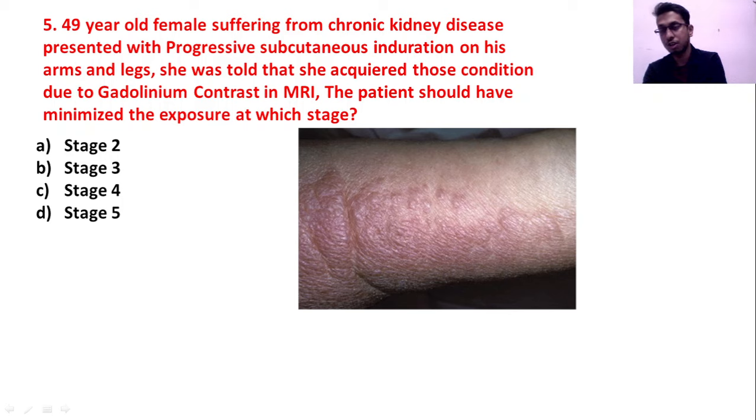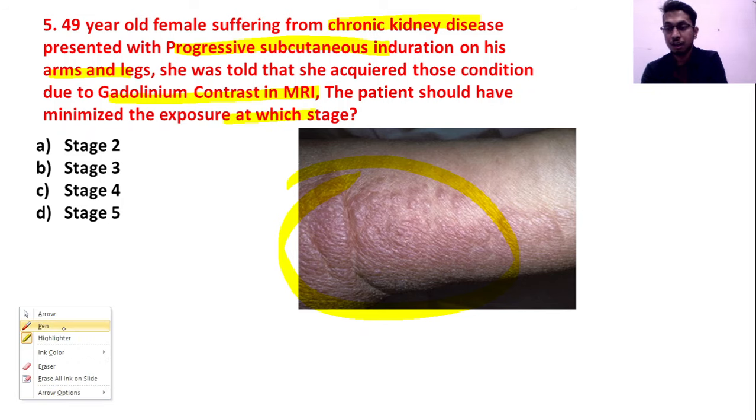Now coming to the next question. Okay, this looks interesting. So what is it asking about? It is asking about a 49-year-old female suffering from chronic kidney disease with progressive subcutaneous induration as seen here. Now it is seen in the arms and legs. She was told that she acquired those conditions due to gadolinium contrast in MRI. The patient should have minimized the exposure at which stage?